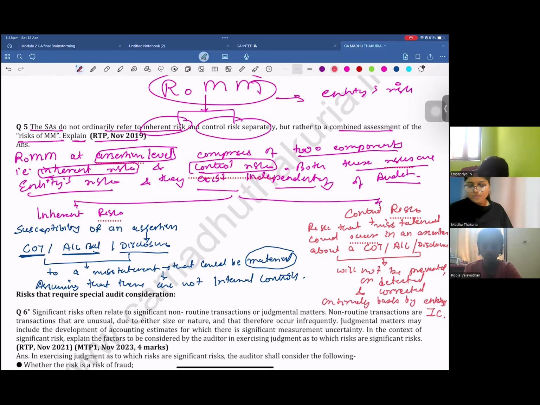That entity's internal control will not be able to prevent it, even though the control is there.